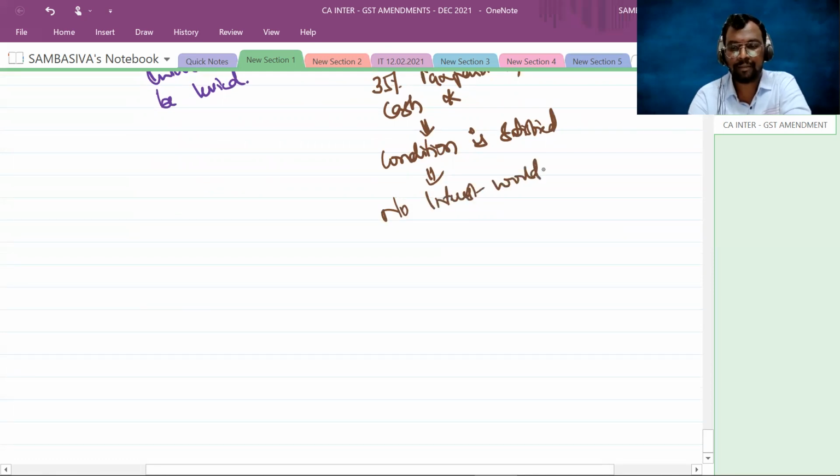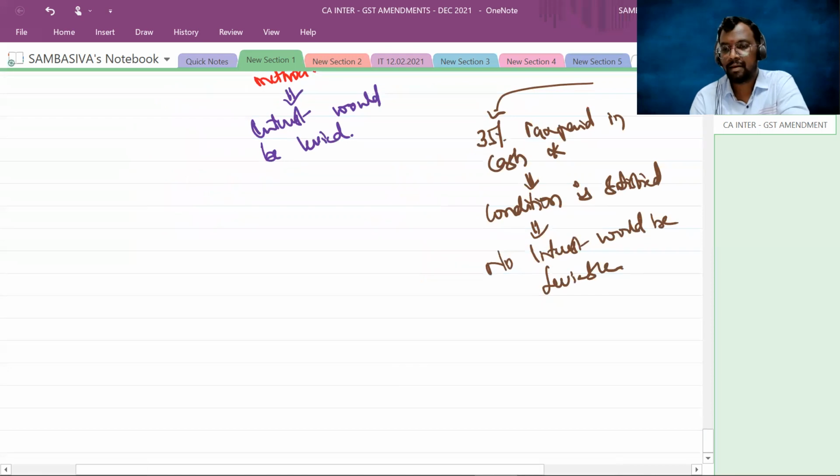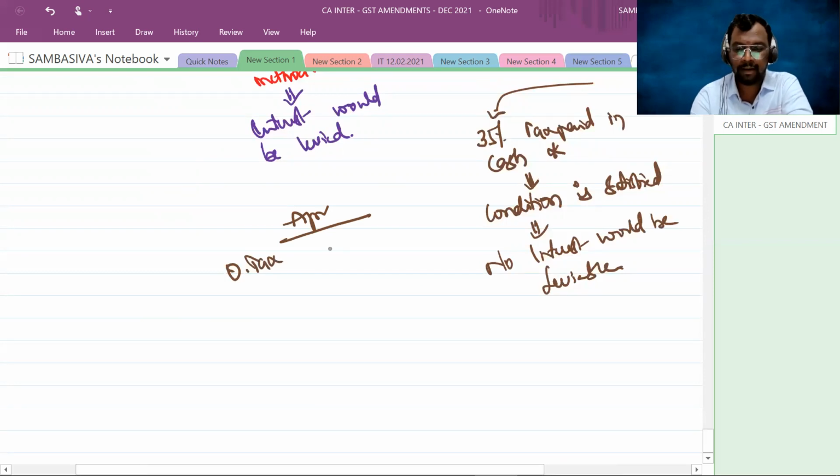No interest would be leviable. That means, for the April month, your output tax liability is 100 rupees minus input tax credit balance.